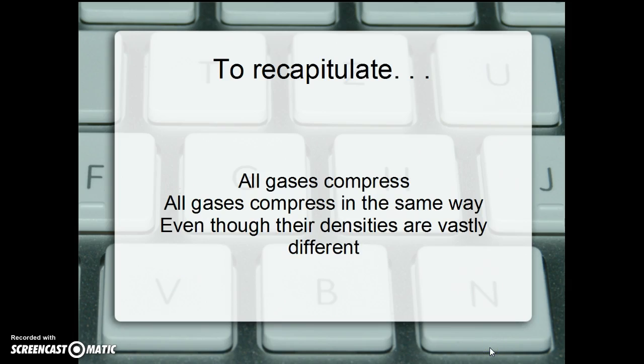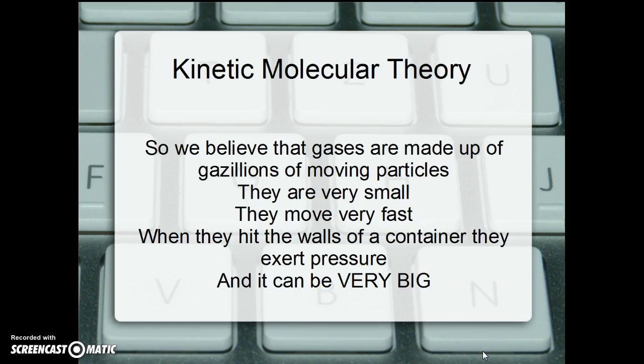To recapitulate, all gases compress, and all gases compress in the same way, even though their densities are vastly different. Kinetic molecular theory tells us that gases are made up of a huge number of moving particles, even in 1 milliliter of gas. They are very, very tiny. They move very, very fast. When they hit the walls of a container, they exert pressure, and it can be a huge pressure.